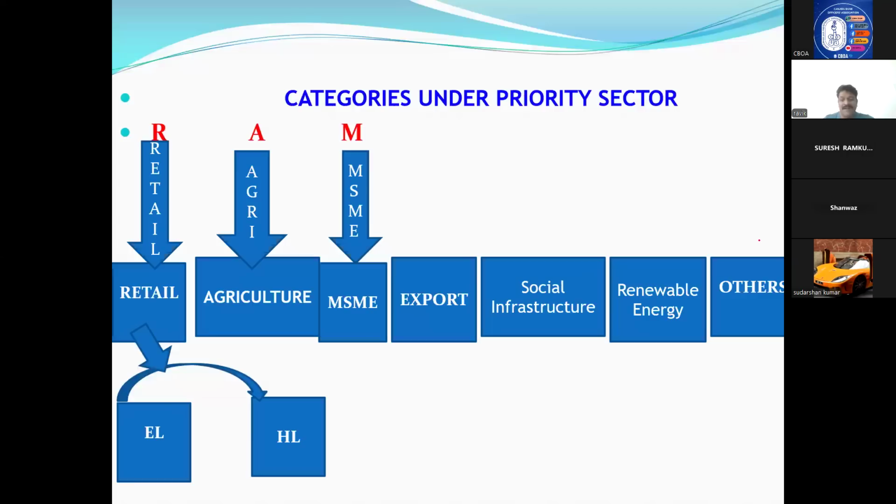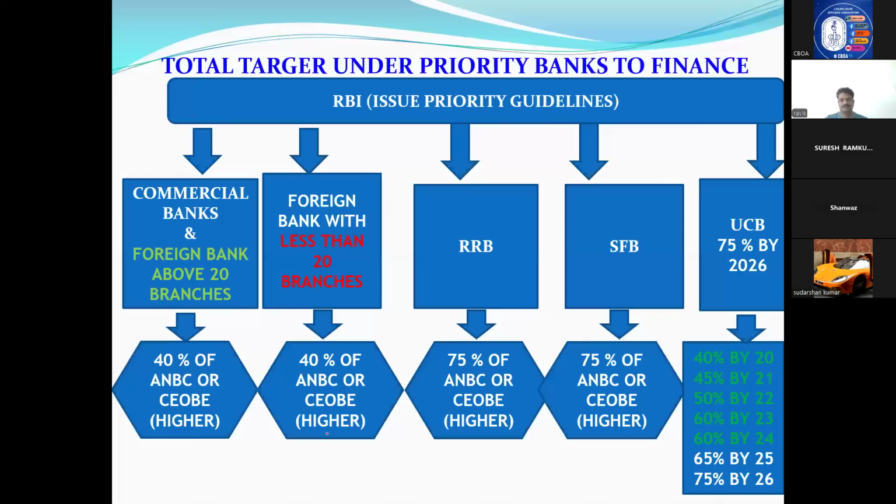Now, if all banks have to follow, what are the loans we can give to reach that 40% target? First one is retail loan. I told you, in retail only 2 loans are priority: education loan and housing loan, subject to some exceptions. We will discuss the exceptions later. First, we will understand. Agriculture, no doubt. But in retail lending, only education and housing loans. Remaining all are non-priority.